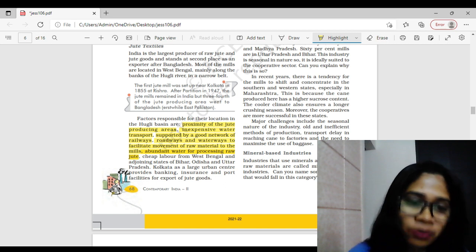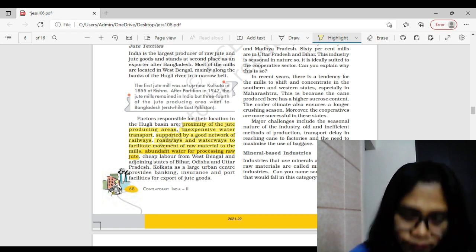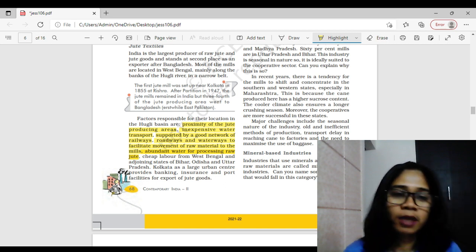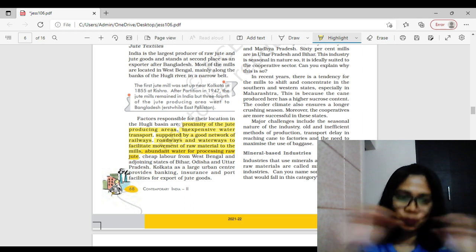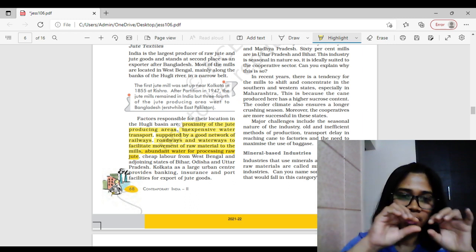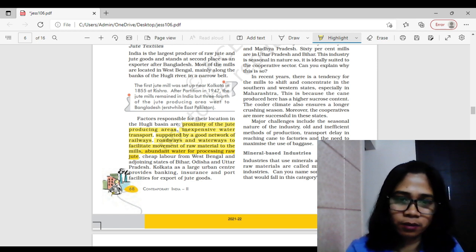See, already where it is grown, we have a lot of oxbow lakes. If you are aware of jute when it is produced, it's a hard and sticky thing.